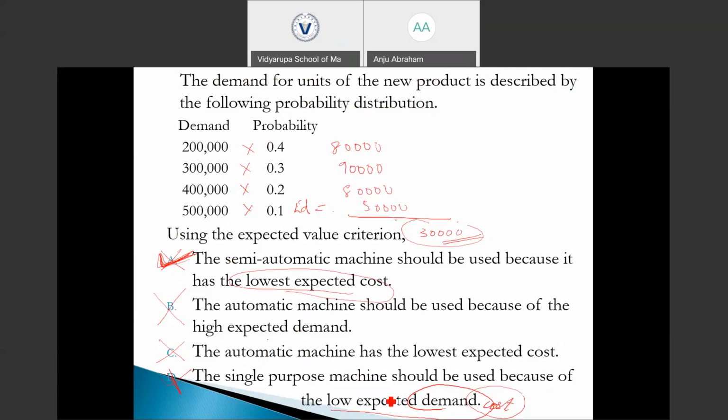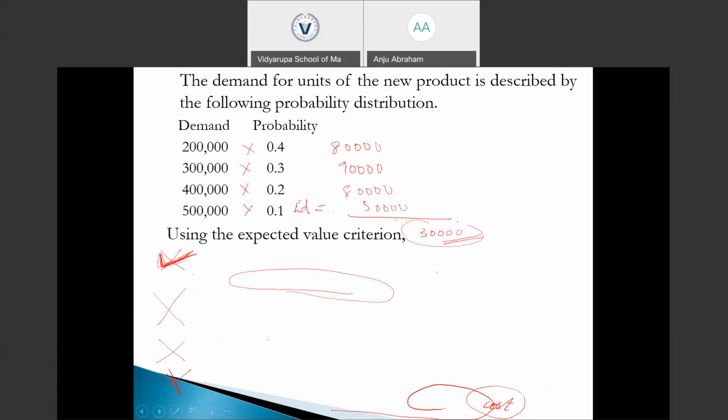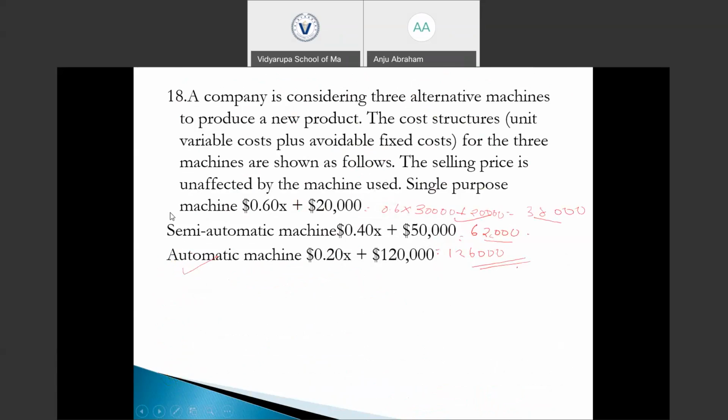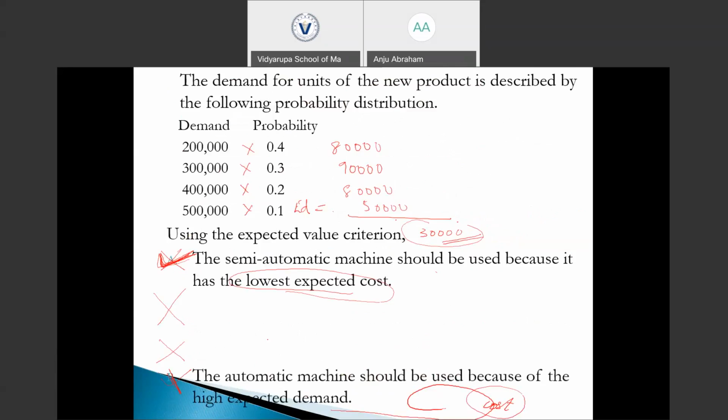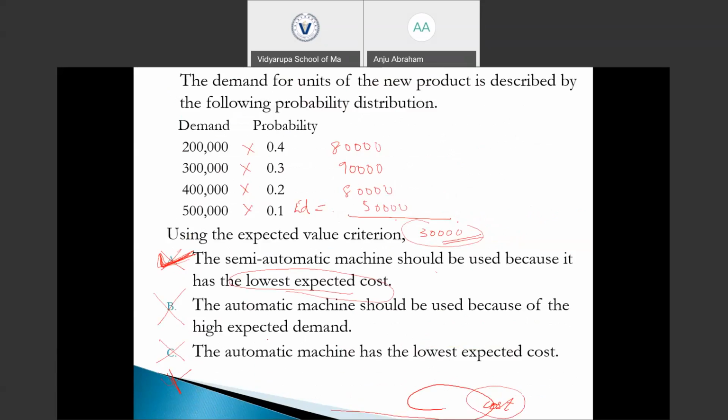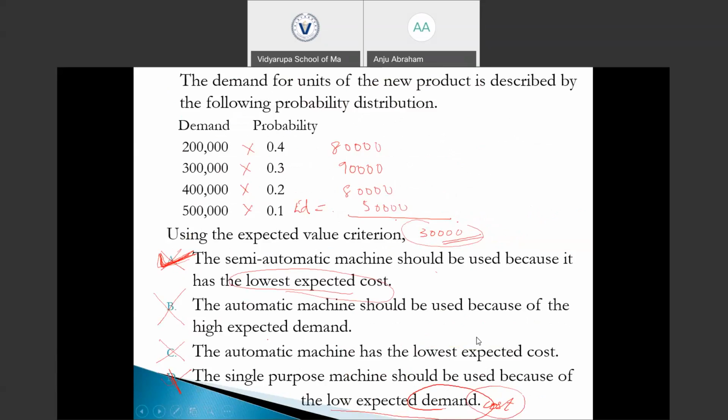The single purpose machine is said to have the lowest expected demand, which is not true. The demand for the single purpose machine is 30,000 itself. The demand does not change with the use of the machine. The information is already provided in the question: the sale price is unaffected by the machine used, and the sale quantity is also not affected by the type of machine that we use. So option A is the right option.